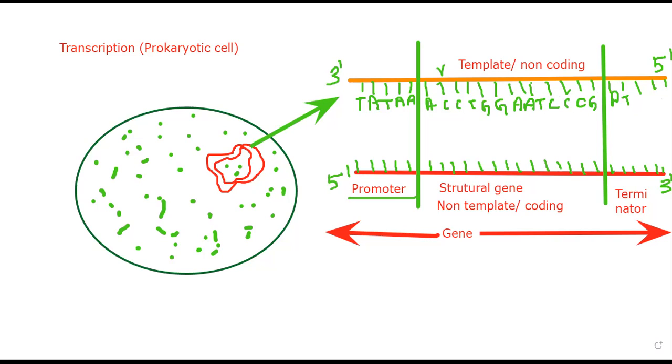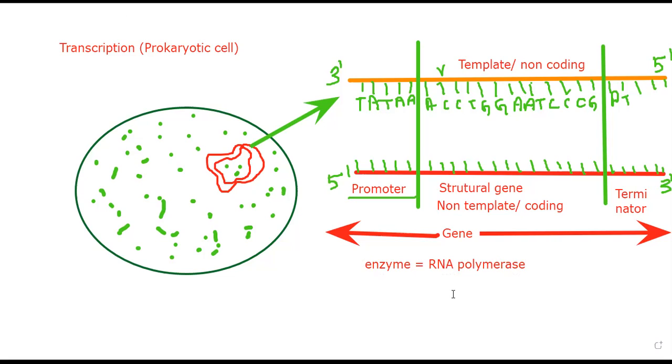I told you in the previous lecture also, for any reaction in our body, any biochemical reaction, without an enzyme it cannot happen. For this transcription process, the enzyme we basically see in the prokaryotic cell is the RNA polymerase, the DNA dependent RNA polymerase enzyme.